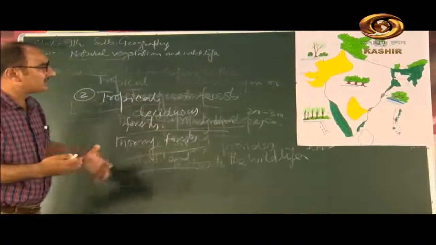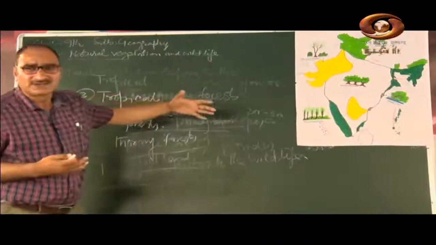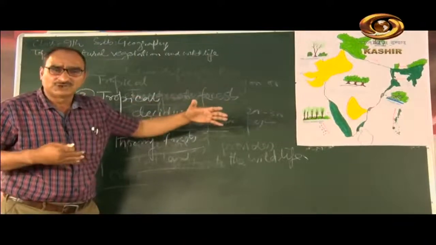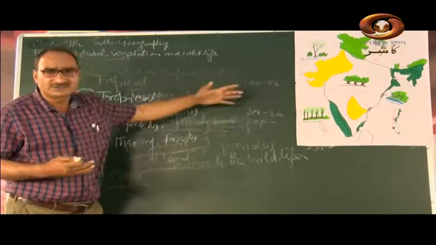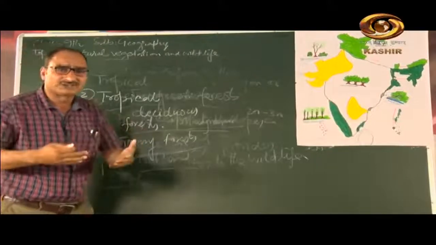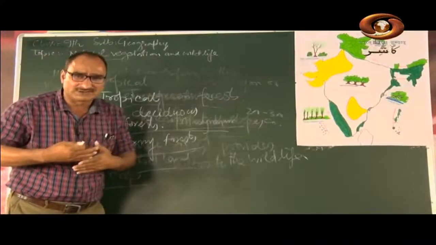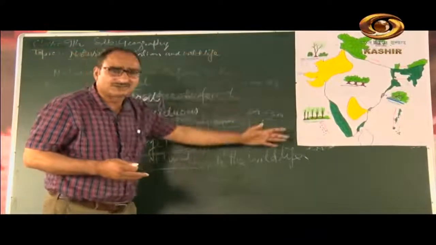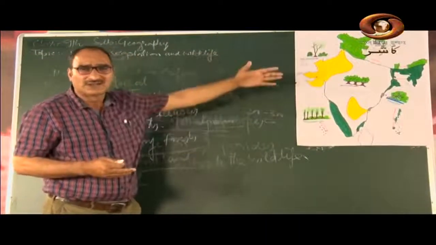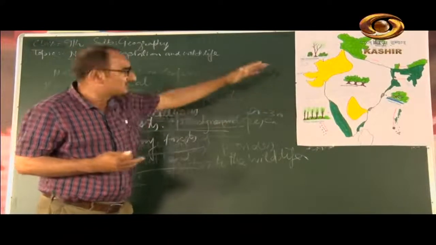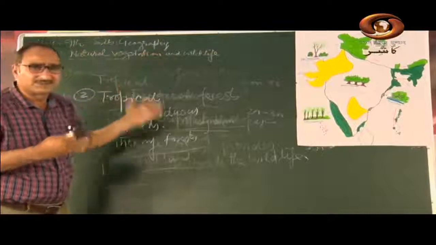But due to human disturbances, these forests have been destroyed because of deforestation and the growing population. The people have gone to the forests, and they have felled most of the trees and made their cultivation there. That is why the forests are most disturbed by humans.